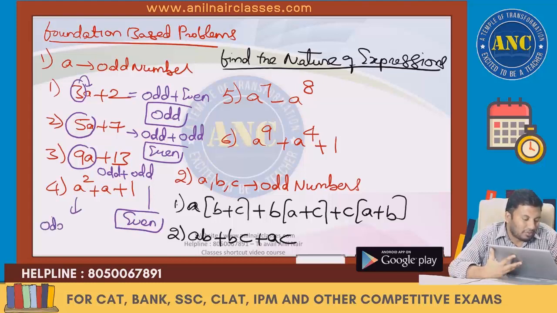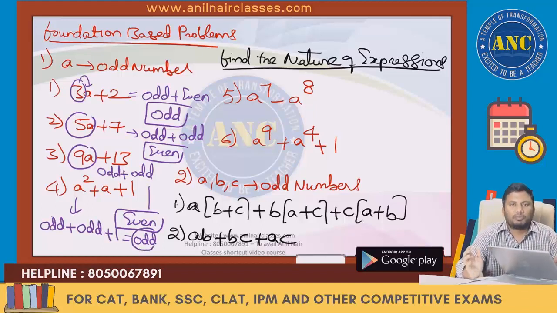Fourth question. A is an odd number. Odd number squared is odd. A squared plus 1: odd plus odd is even. Even plus 1 is odd. I hope the idea is clear.